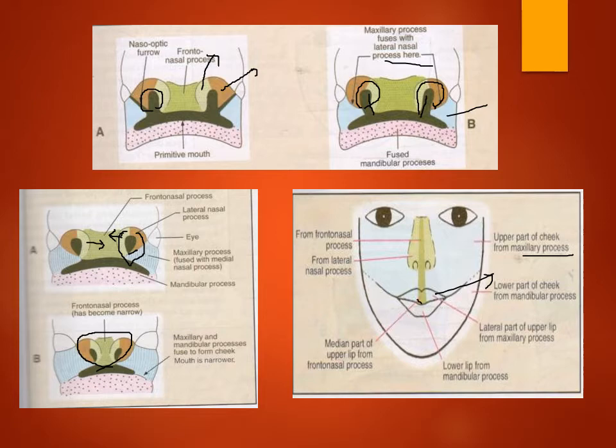But the central portion of the upper lip, that is the philtrum, is formed by the fusion of the frontonasal process with the medial nasal process.